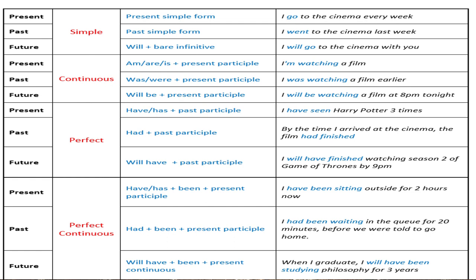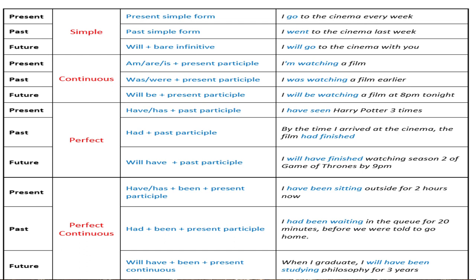यहाँ पे मैंने क्या लिखा? I have seen Harry Potter 3 times. मैंने 3 बार हैरी पॉटर देख चुकी हूँ. ओके, सो यहाँ पे I am using, I के पास क्या होगा हेल्पिंग वर्ब? Have. And see का V3 क्या है? Seen. So this is all about perfect, and had is used in the past with the same V3 form, and in future will have or shall have and the same past participle.